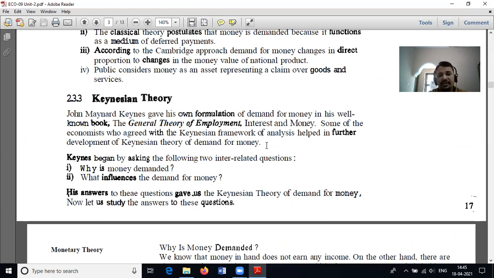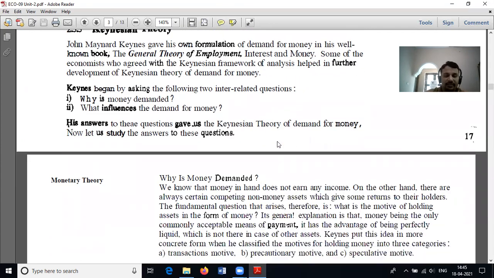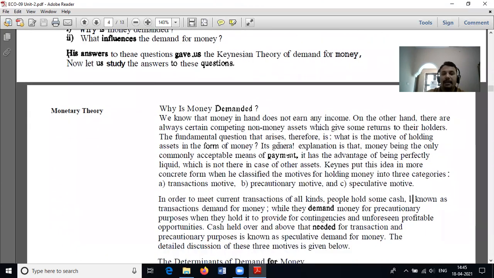He illustrates that money in hand does not earn any income, whereas there are always competing non-money assets which give some returns to their holders. This may be one of the factors leading to holding of money.